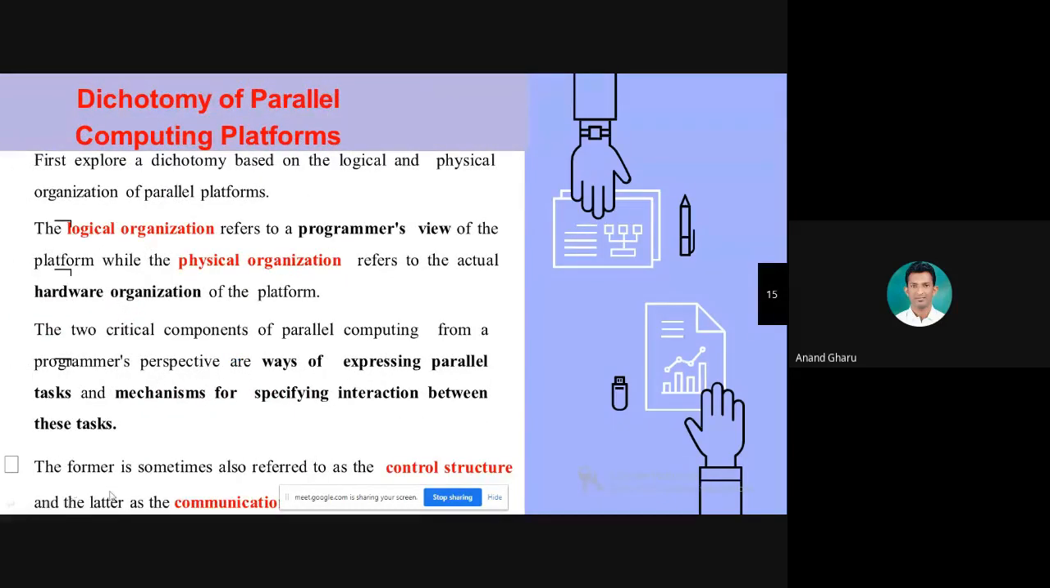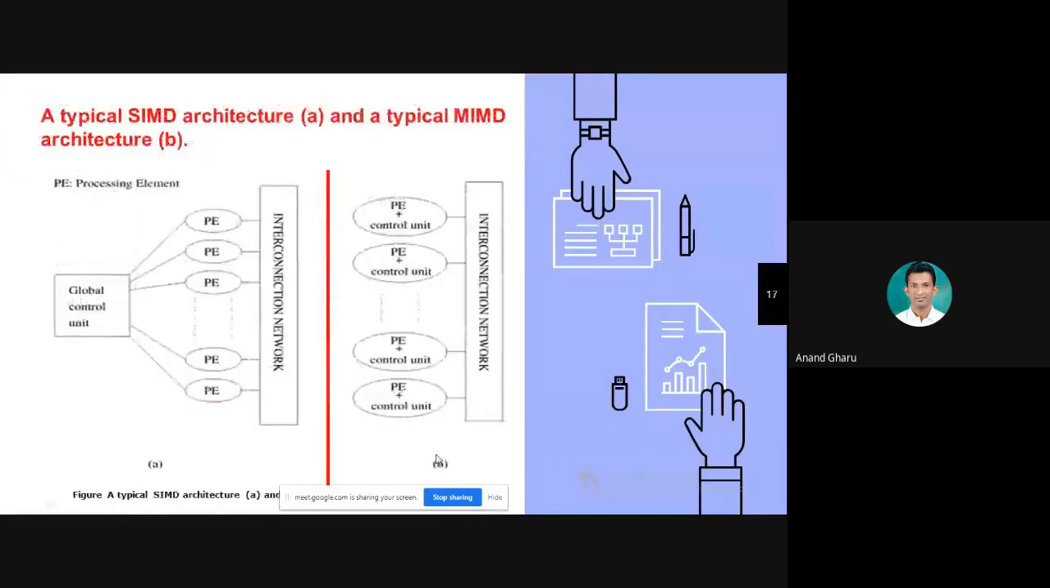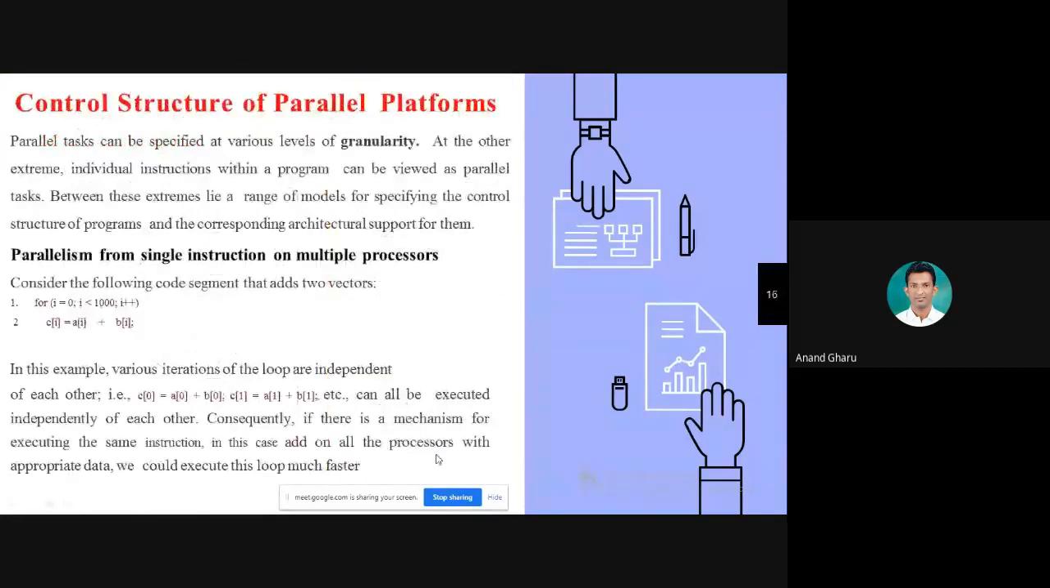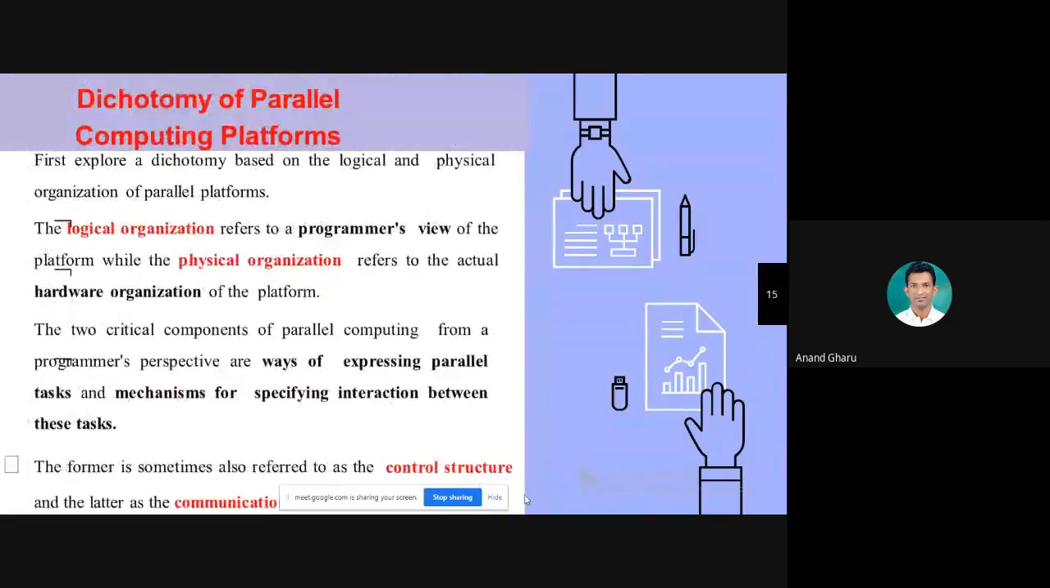Note down the point. The former is sometimes also, and this process is called the control structure or communication model. On the bottom side you can see it is also called the control structure or communication model.